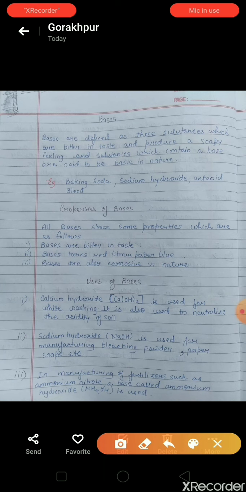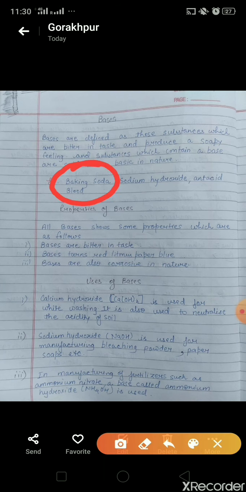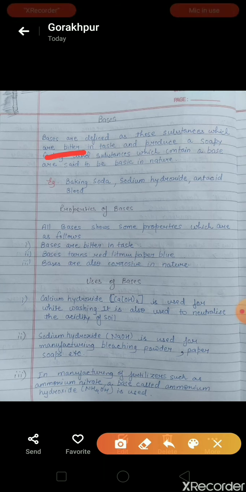Students, you have baking soda in your homes. It is used for preparing or baking food. So if you taste baking soda, take a pinch of baking soda on your tongue. That taste defines bitterness. That is what this bitter taste describes in bases.